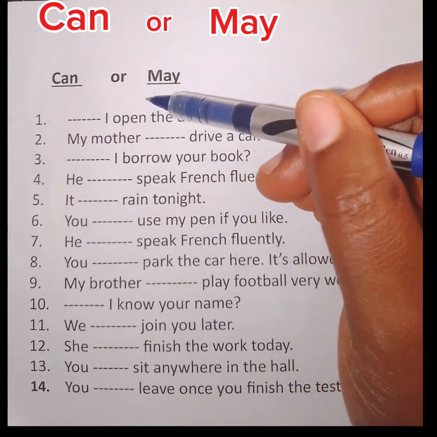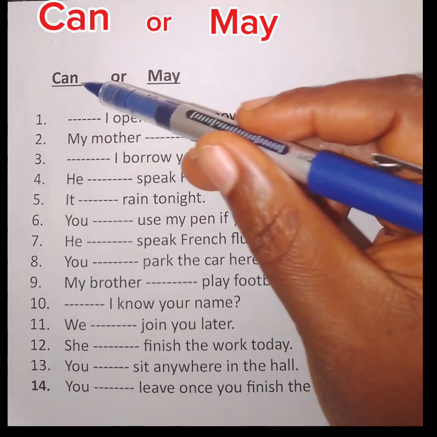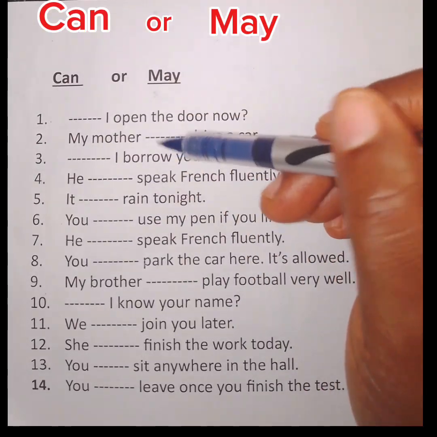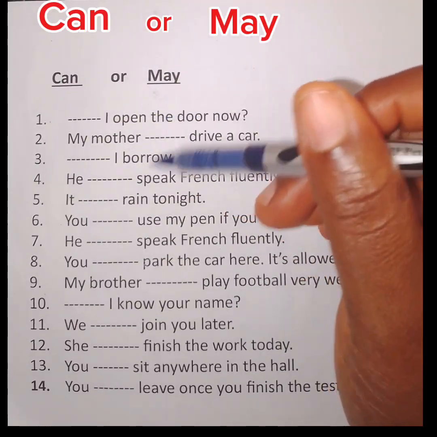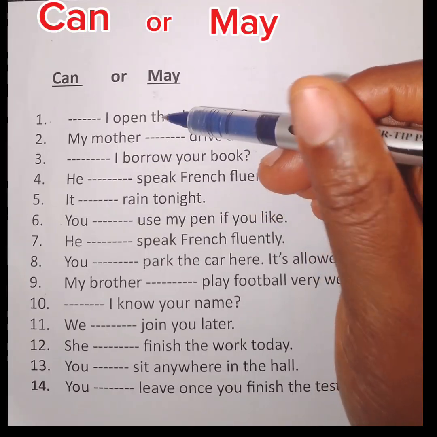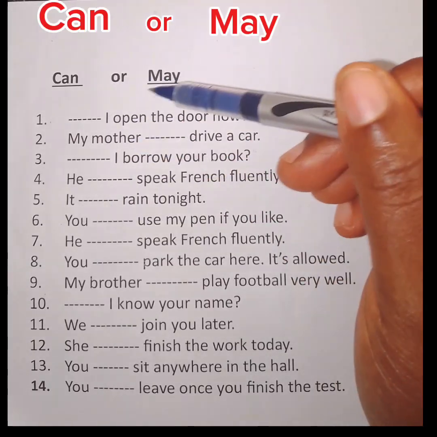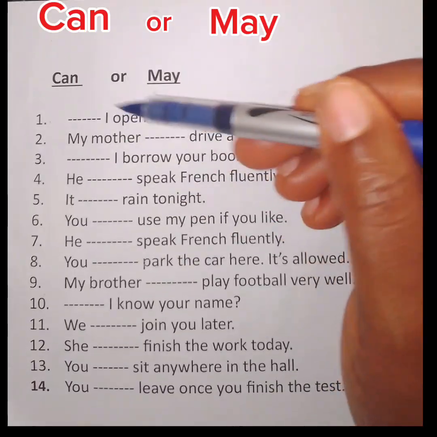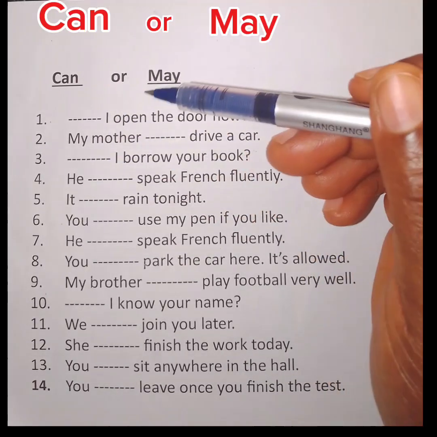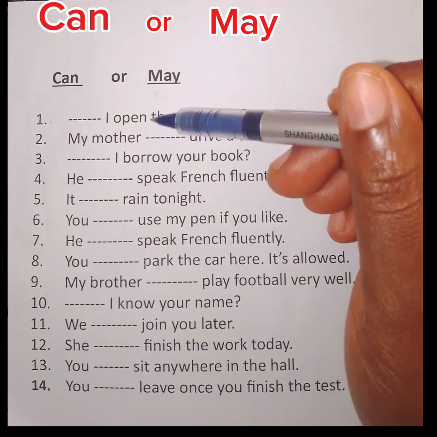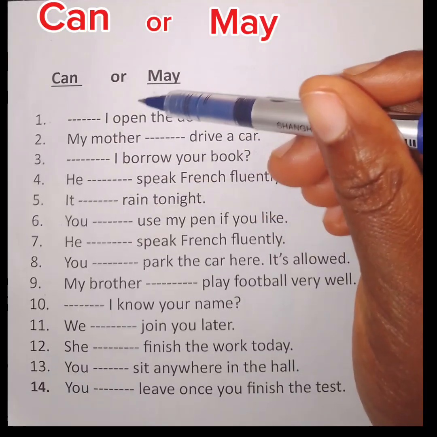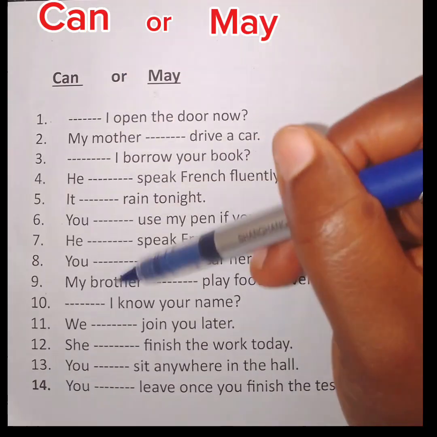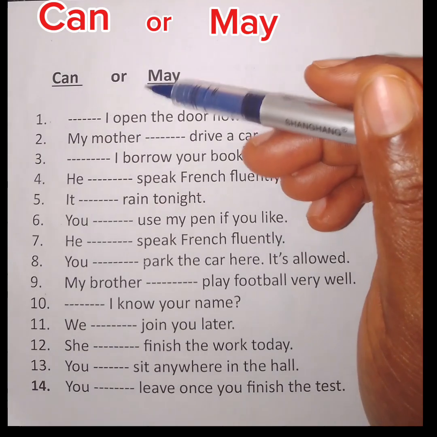Today we'll be looking at these two modal verbs, can and may. There are other modal verbs in English, but our focus today is on just these two, can and may. Do you know the difference between them? Do you know exactly when to use them in sentences? Which one do you think will fit into these spaces?